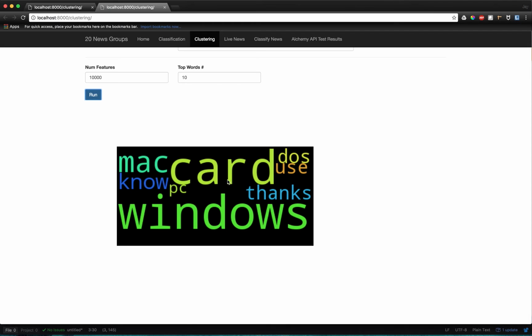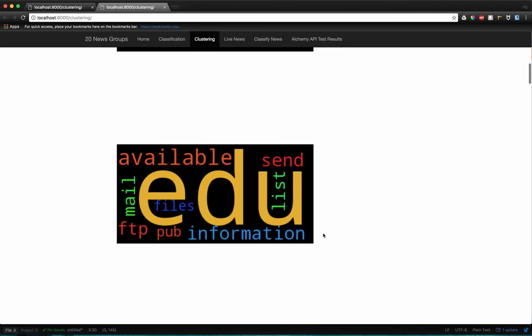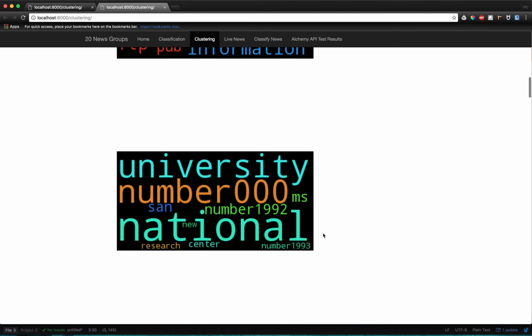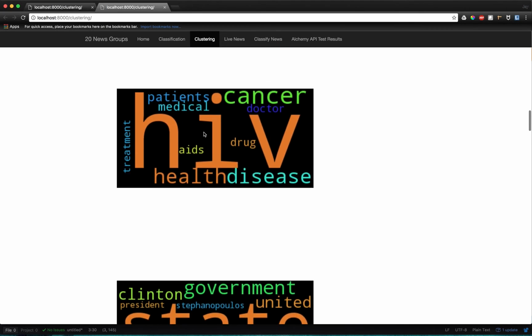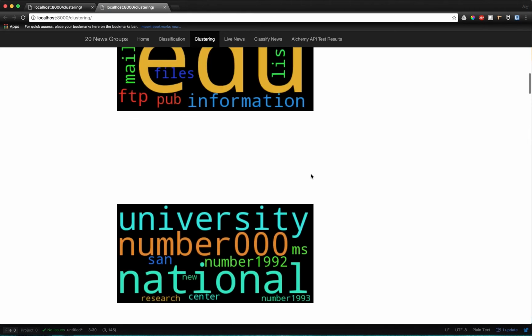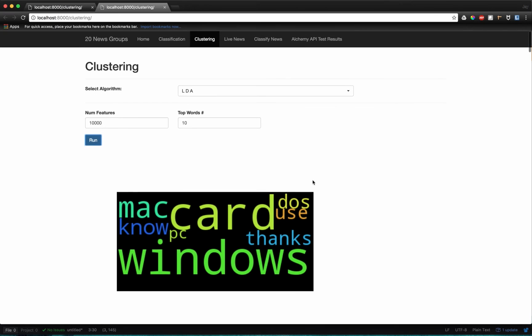For example, here Mac, card, Windows, etc. So it's computer related stuff, and we have education related stuff over here, and so on. For example, in this we have HIV, cancer, so all the medical related terms together. So this helps us when we have unlabeled data. It helps us to find all the important keywords for the documents. Now Ganpati will explain the Alchemy API test results.